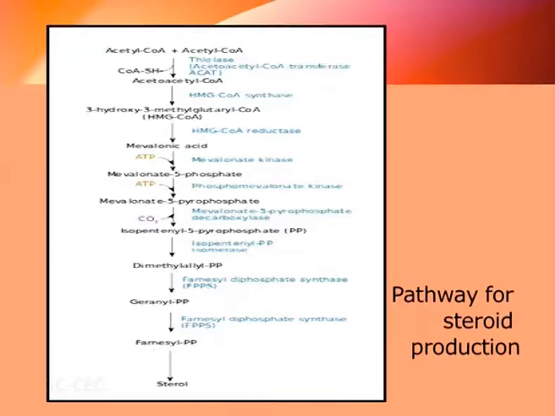Now we come to the next important hormone, the mevalonate pathway generating the steroid. This molecule is produced from simple intermediates like acetyl coenzyme A, which is converted to mevalonic acid, and then finally produces dimethyl allyl pyrophosphate and then farnesyl pyrophosphate. Now this farnesyl pyrophosphate is a very important intermediate which will produce a series of compounds in microbes, in plants, in animals. And one of the important compounds is sterol.